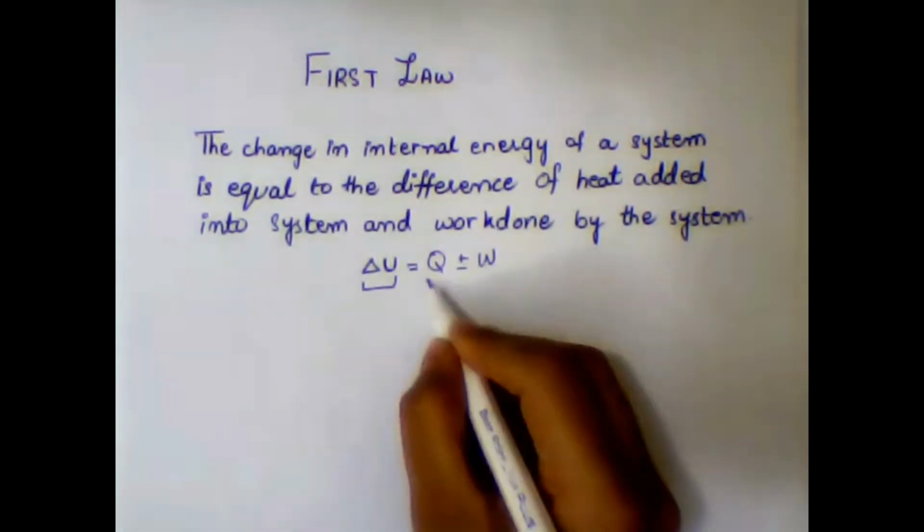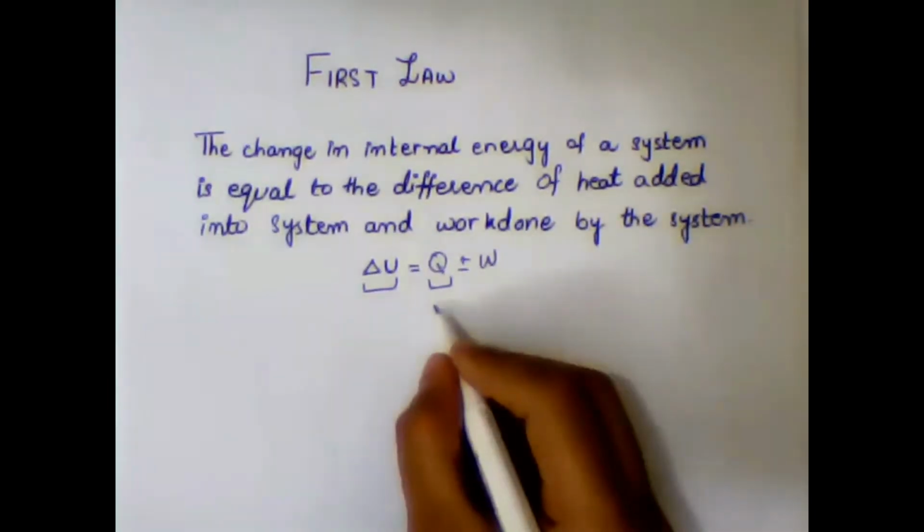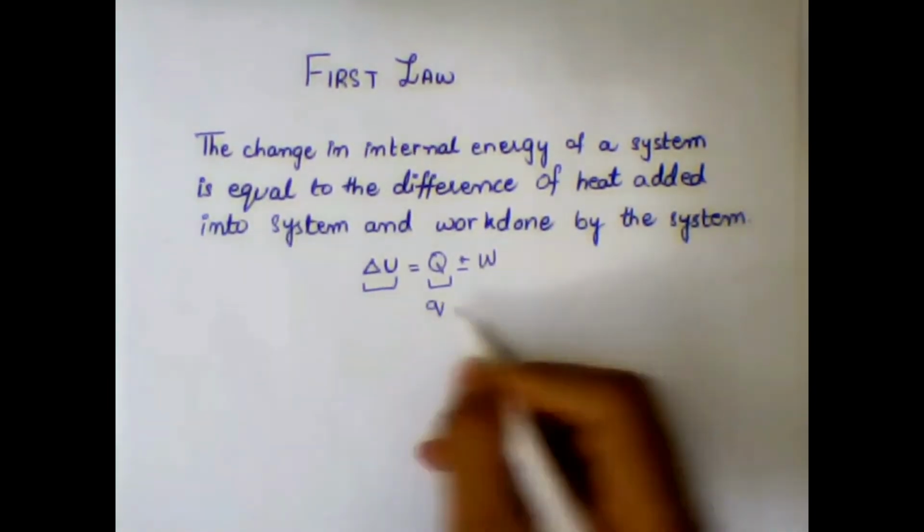And Q represents heat energy. When heat energy is added into the system, we use positive Q, and when heat energy is extracted or ejected from the system, we use negative Q. At some places, we can also denote heat energy by small q.